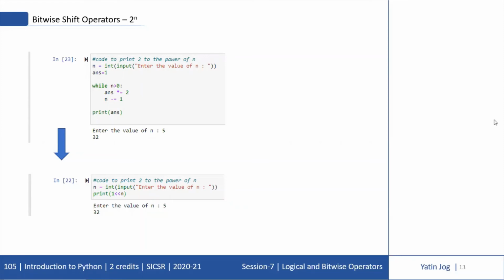So suppose you want to calculate 2 raised to n. In a normal case, you will write this code. First we'll discuss this code using a while loop. Suppose I'm taking input of n as 5. So the value of n is 5. Answer is initially 1, that is what I am doing in the code. I'm checking a while condition: while n is greater than 0. So from 5, I'll go down till the value of n becomes 0. And what I'm doing is answer is equal to answer into 2. So I'm multiplying by 2, n number of times. That is a simple logic.